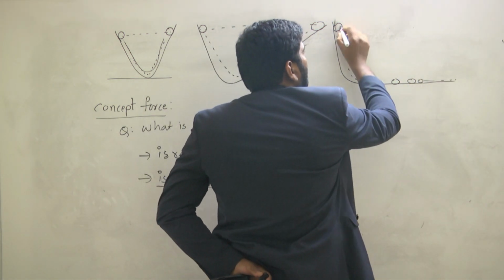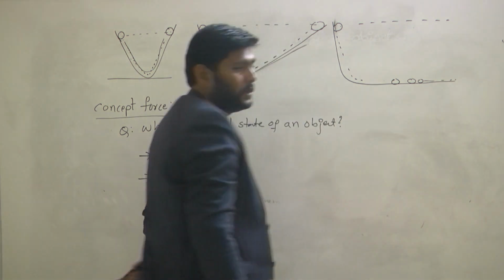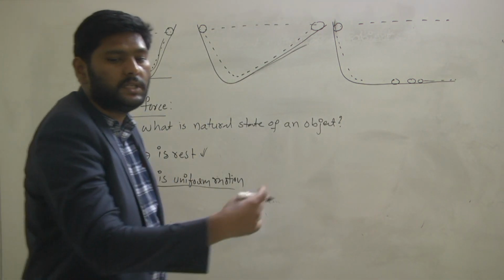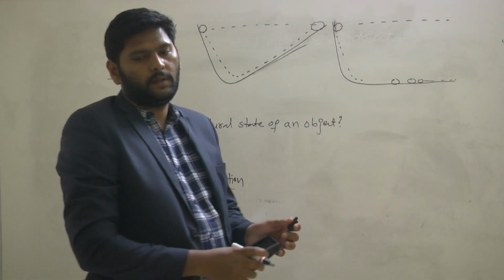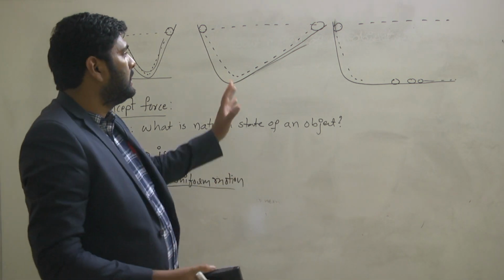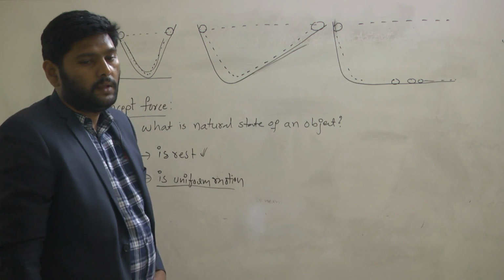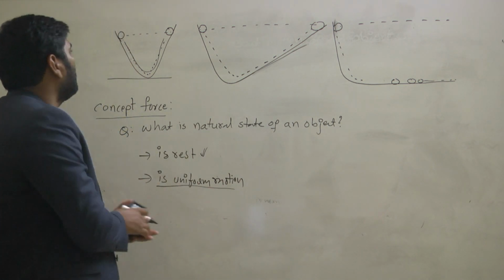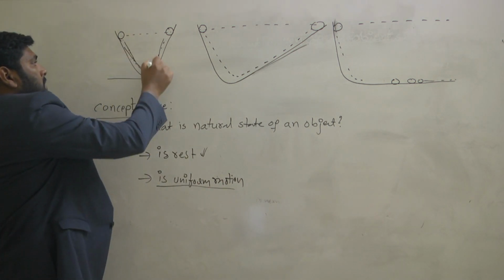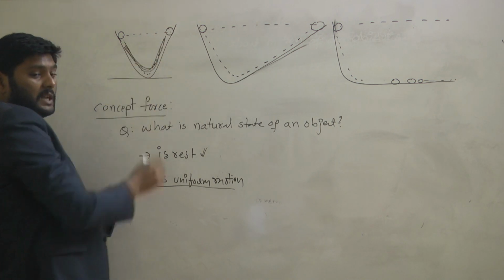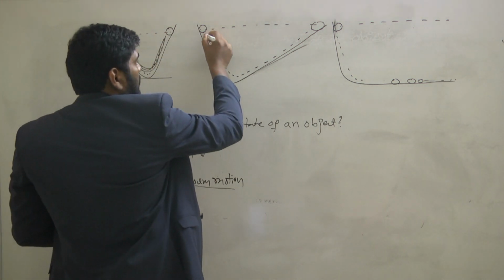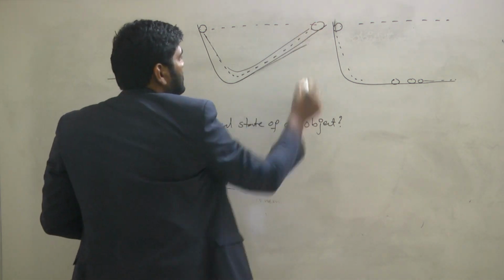But to reach the same height, how much distance does it travel? In the first case, the object traveled this much distance to raise this height. In this case, to raise the same height, this much distance is traveled.